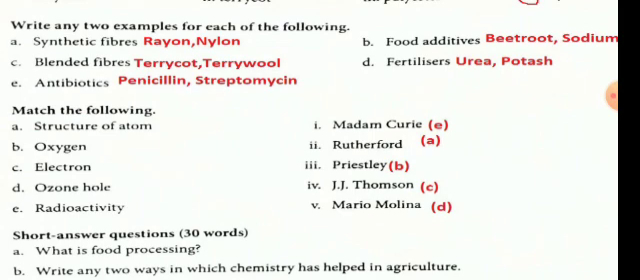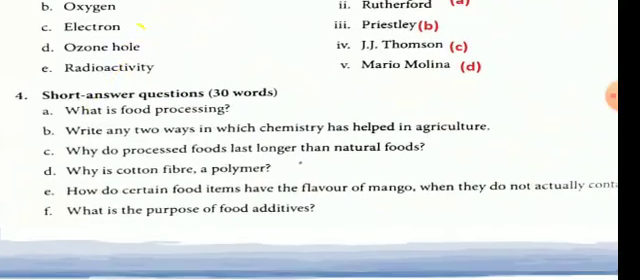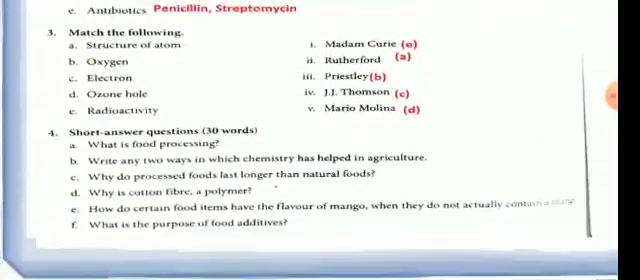Who discovered ozone hole? Answer is Mario Molina. He discovered. And who discovered the radioactivity? Who made the radioactive substance? Answer is Madame Curie.